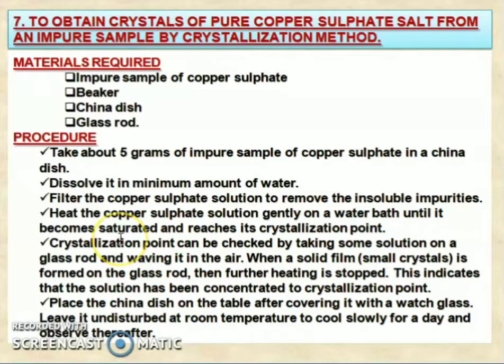So in this one, we take a sample of copper sulfate in a china dish, add only a small amount of water, and filter the copper sulfate solution to remove the insoluble impurities. Then heat that solution gently on the water bath until it becomes saturated. Saturated means the water vapor will evaporate, so it reaches the crystallization point.